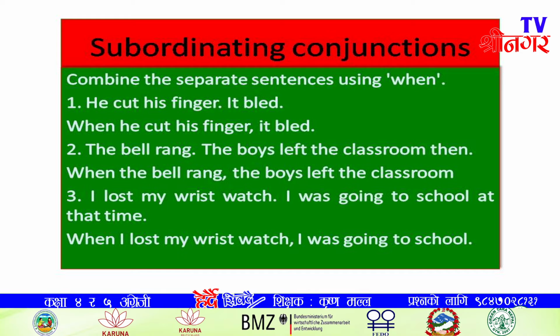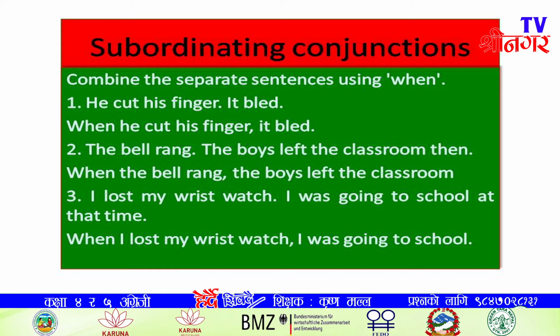Now let's talk about some examples related to the conjunction when. When is a subordinating conjunction. Combine the separate sentences using when. He cut his finger. It is one sentence.